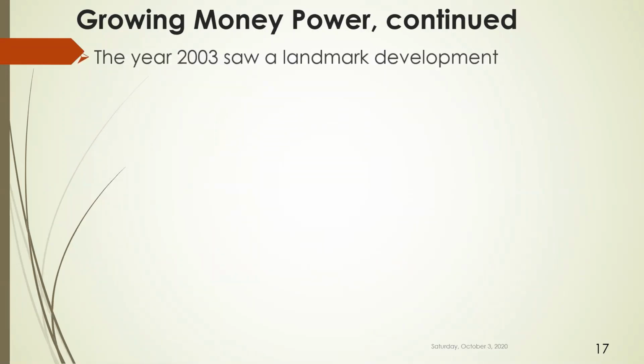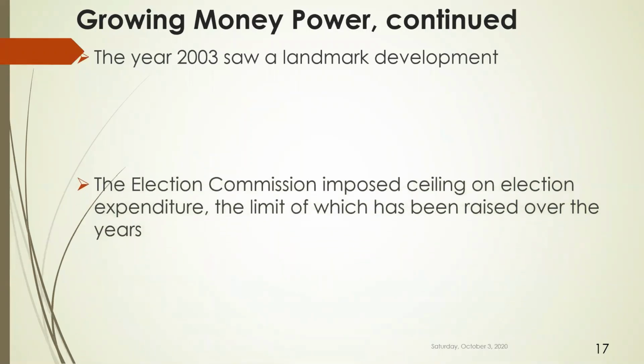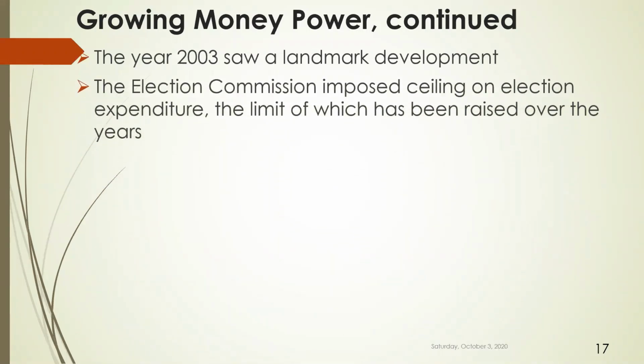The year 2003 saw a landmark development. The Election Commission imposed a ceiling on election expenditure, the limit of which has been raised over the years. Expenditure is a very important aspect, because if a party's expenditure is going up, it means they are trying to buy more and more votes, or influence more and more voters. So there should be a limit on this.